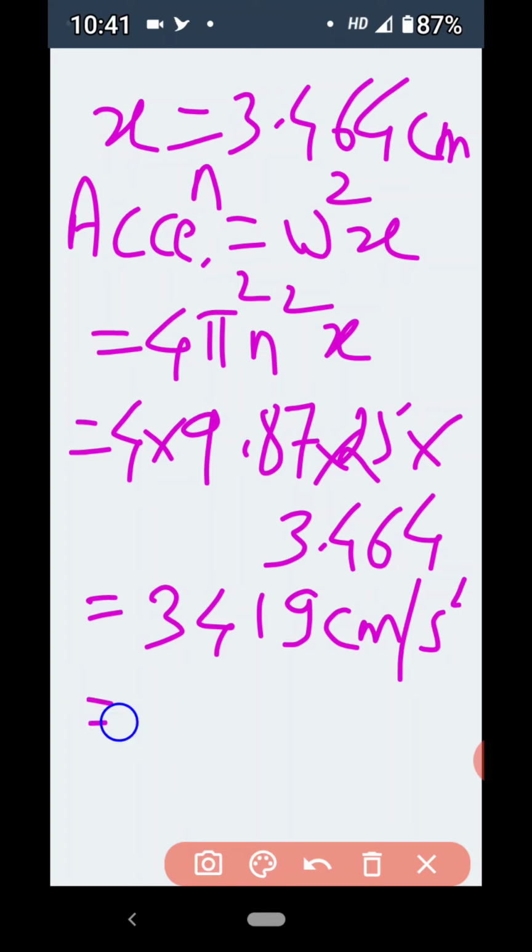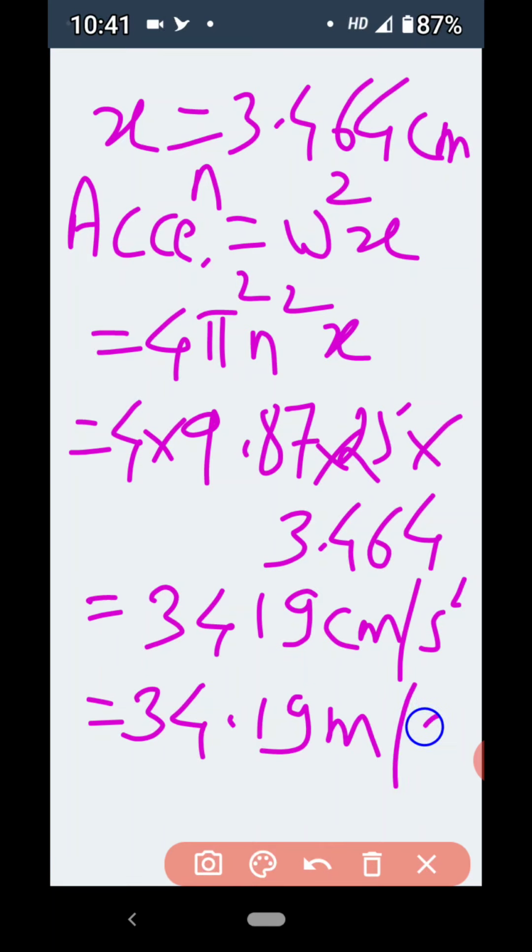Now we have to convert this centimeter into meter. For that purpose, multiply here by 10 raised to minus 2, then we get 34.19 meter per second square. This is the answer for the acceleration.